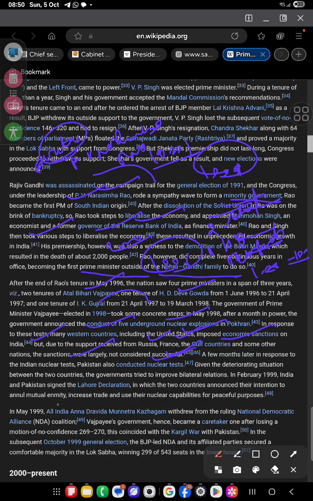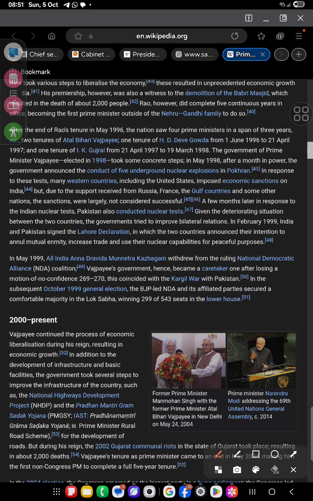Given the deteriorating situation between the two countries, the government tried to improve the bilateral relationship, and in this came the Lahore Declaration, in which the two countries announced their intention to end mutual enmity, increase trade, and use their nuclear capabilities for peaceful use. In 1999, the All India Anna Dravida Munnetra Kazhagam withdrew from the ruling National Democratic Alliance, and the Vajpayee government hence became a caretaker government, losing a motion of no confidence by a single vote margin, and this coincided with the Kargil war also.